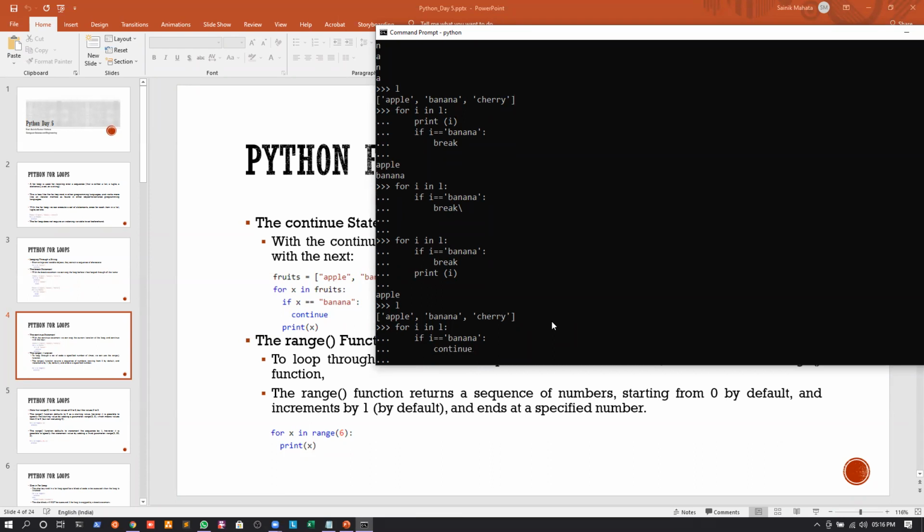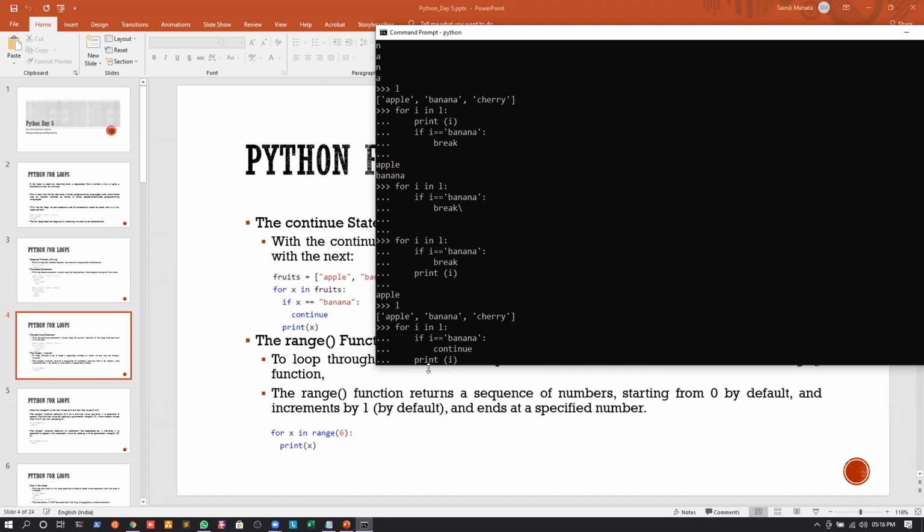And next I can write, print the value of I. Okay, so what does this mean? It means that whenever the value of I is equal to apple, I will first check whether it is equal to apple or not. If not, I will not go inside the scope of the if statement. I will just skip the if statement and go to the next statement.